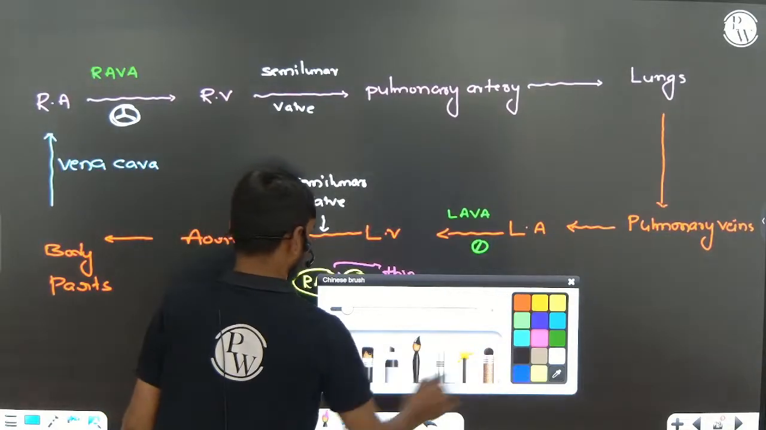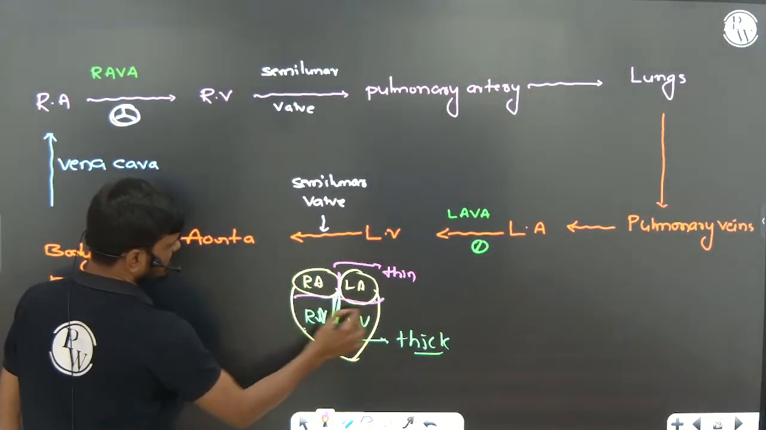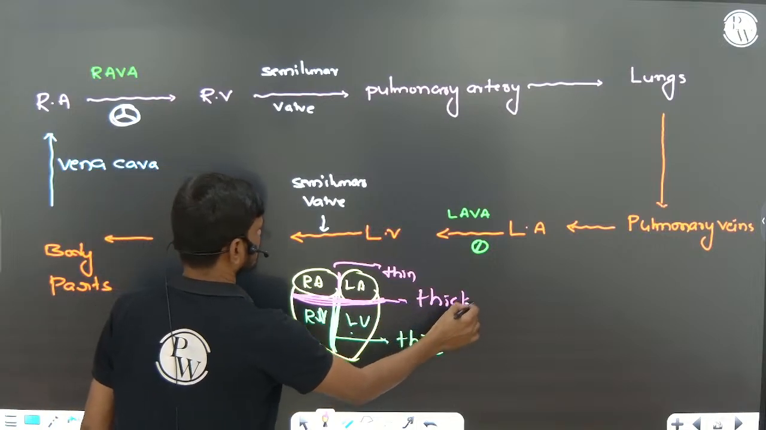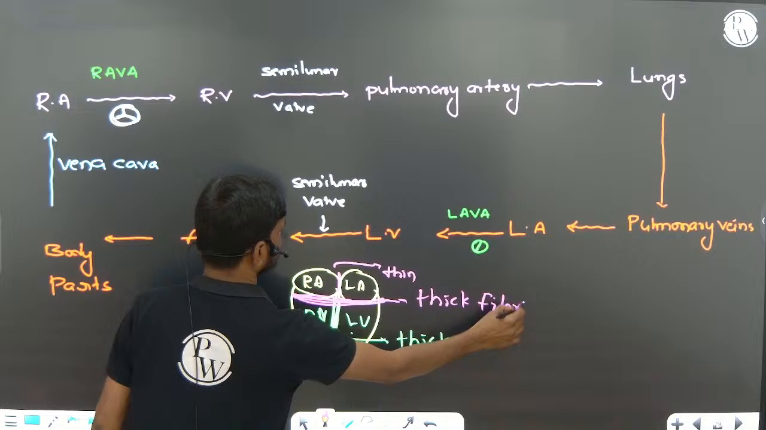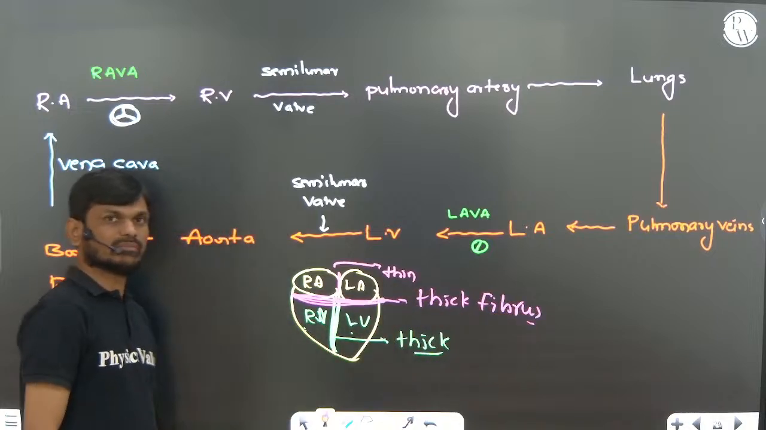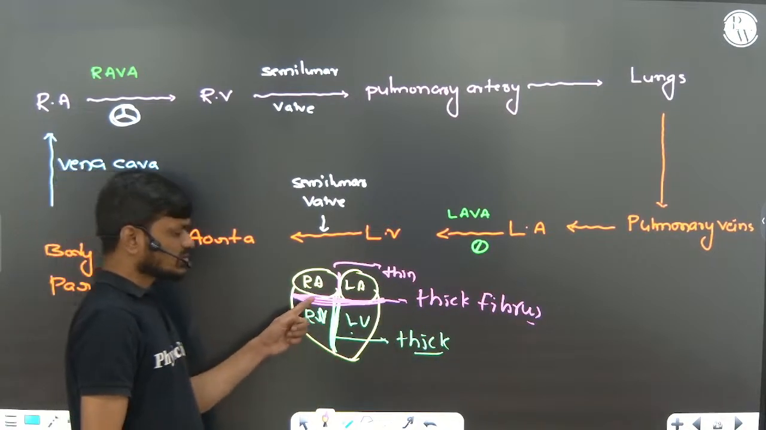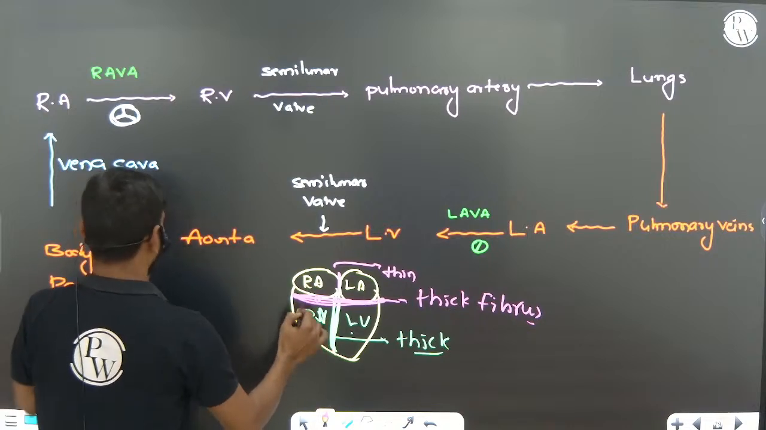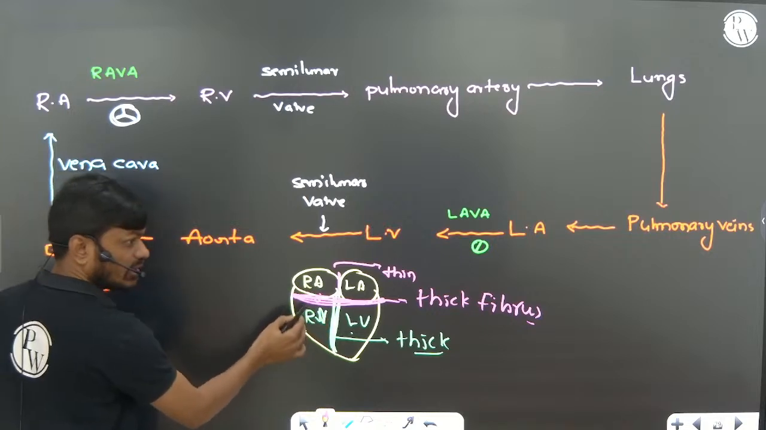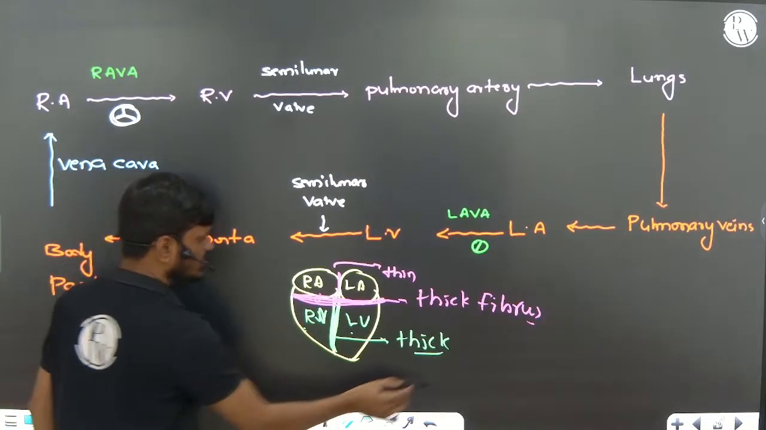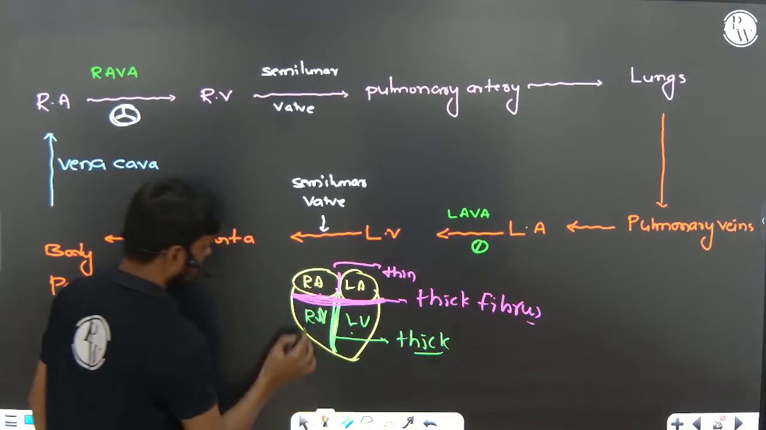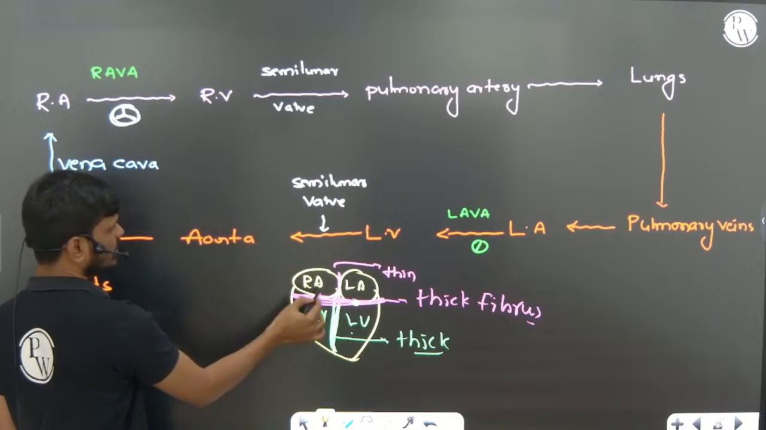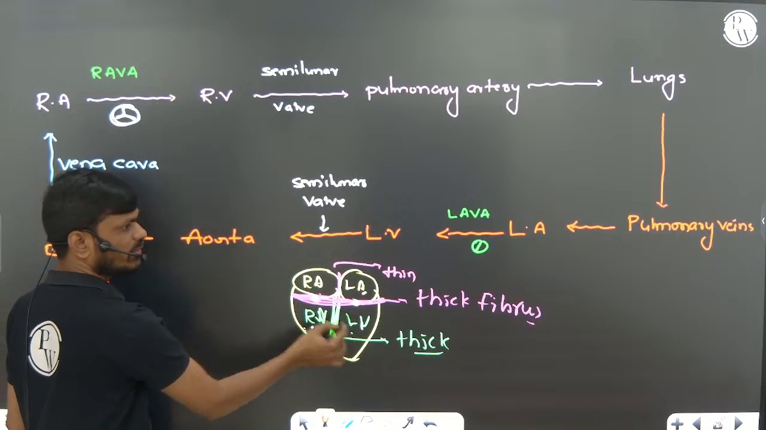Now, the upper chambers and lower chambers are separated by a thick fibrous septum. Very, very important. Thick fibrous septum, right? This atrioventricular septum has small openings. The small openings present in the atrioventricular septum we call the right atrioventricular aperture and the left atrioventricular aperture.